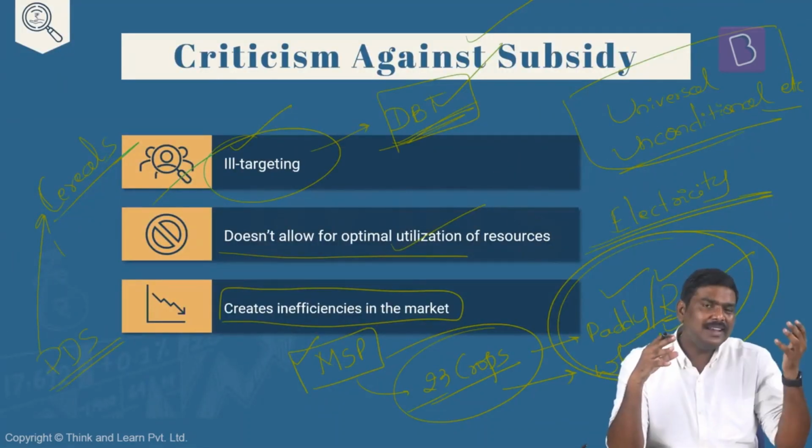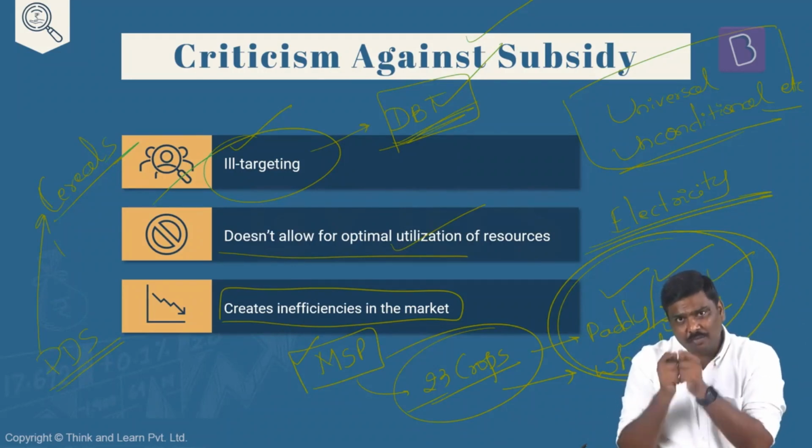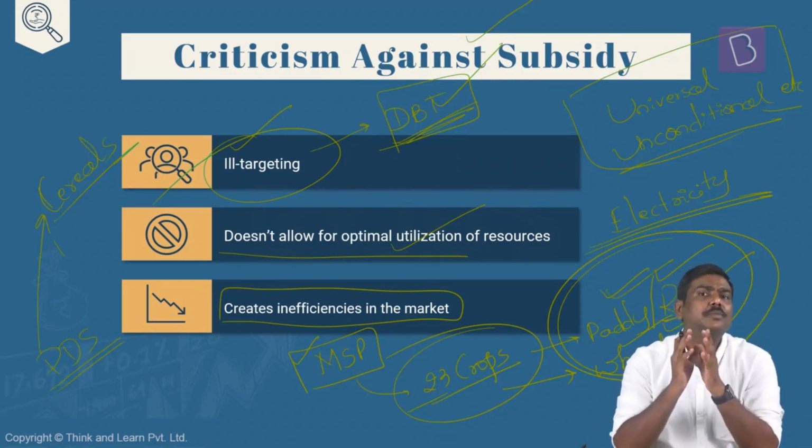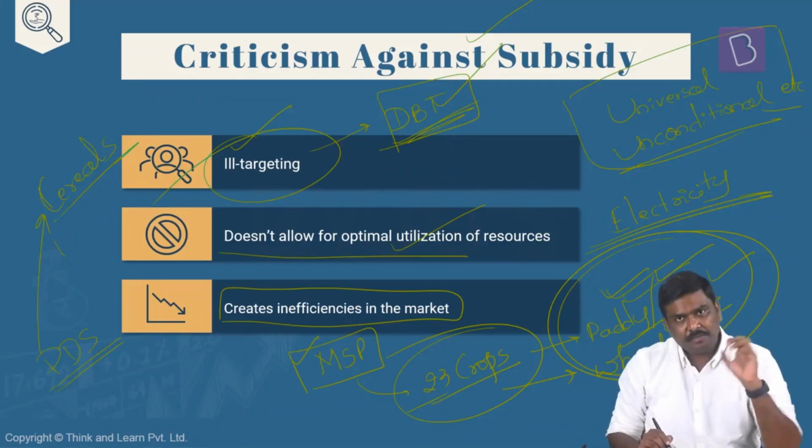Now have a look at this. Let's go back to the earlier example. The government announces a huge hike in the MSP for paddy or wheat. I'm a farmer. I will look at this situation and decide that in order to earn more, it is better to cultivate more paddy or wheat and sell it to the government. Because the government has guaranteed a certain amount, and this amount has been increased this year, I'll be able to earn better returns. So I will cultivate more rice, or more paddy, or